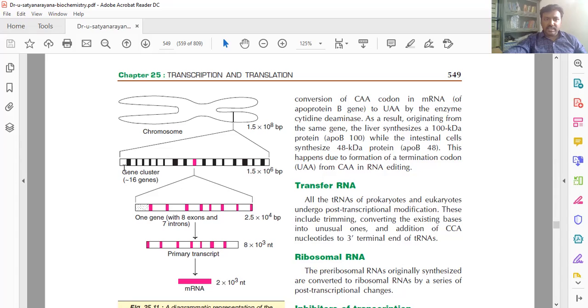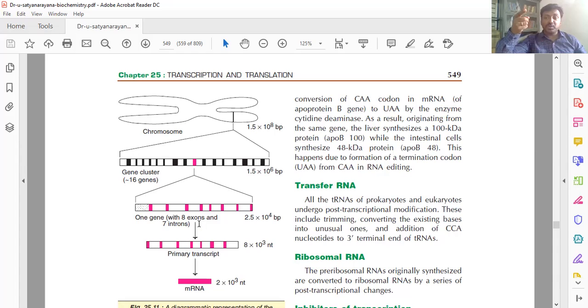See, this is the DNA gene cluster. In that, do you observe the pink color? That pink color is the mRNA formed. It is not a functional or matured mRNA. It has the exons and introns, and some modifications are also required.